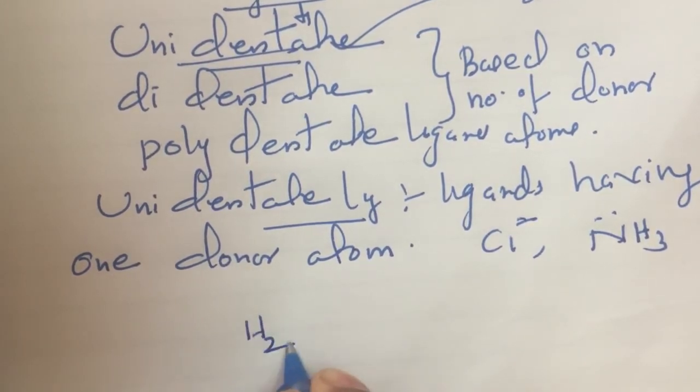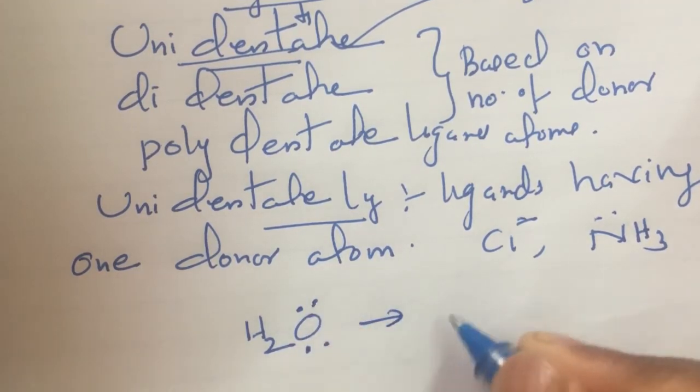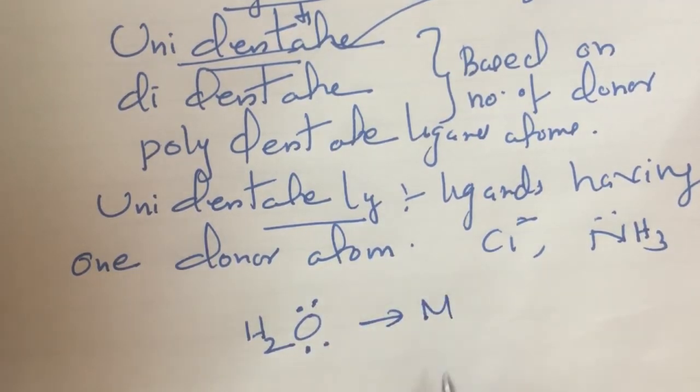Water has 2 lone pairs, and these lone pairs are donated to the vacant orbital of the metal, but the electron donation is only from oxygen.